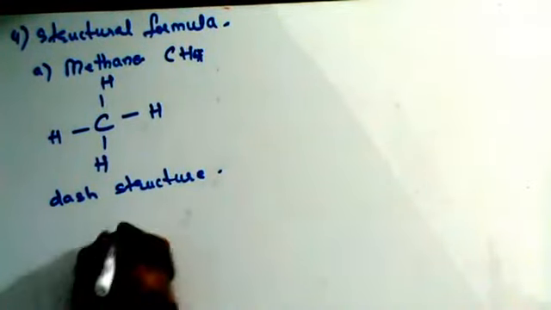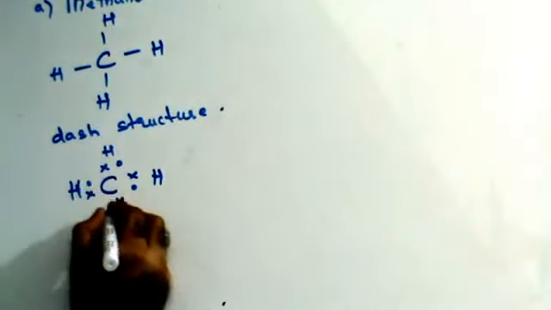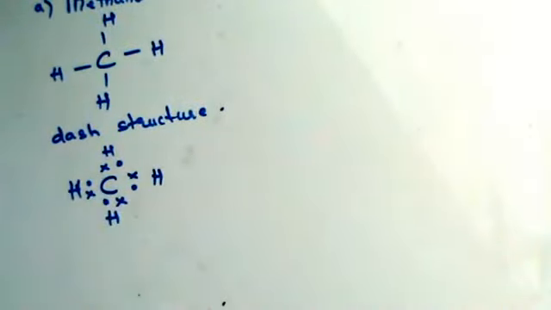Carbon has 4 electrons in its outermost orbit. I'm showing the electrons with the help of a cross. Each of these will form a covalent bond with hydrogen. Hydrogen will give 1 electron, which I'm showing with the help of a dot. This is called the dot structure.